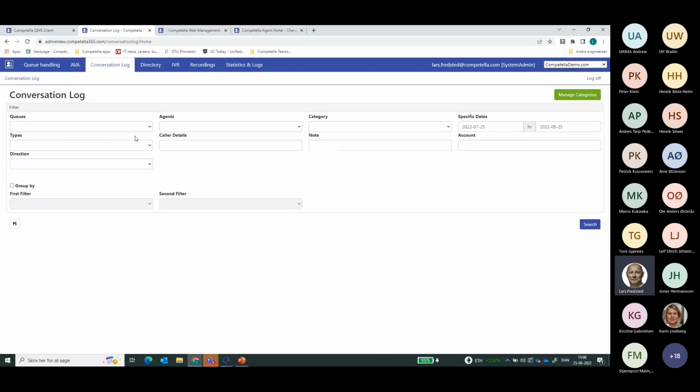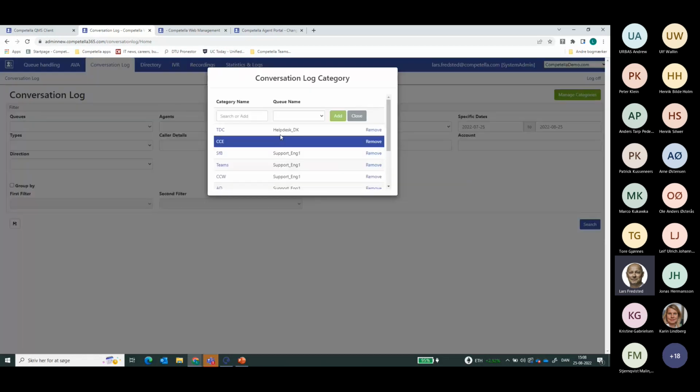In the conversation log, this is where you have the ability to start doing your business intelligence, because this is also where you can see and manage the wrap-up codes or category codes that are presented as an option for the agents when they end a call with the customer, where they can select the category code.